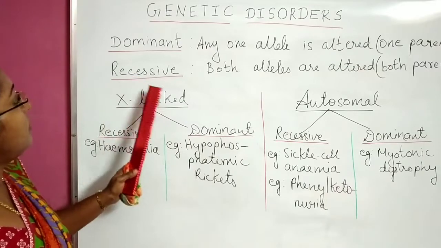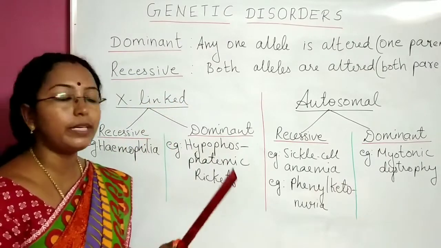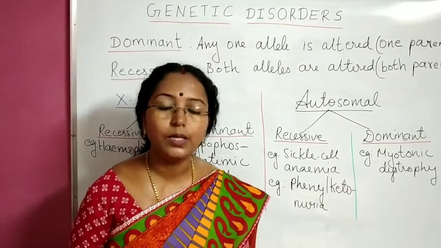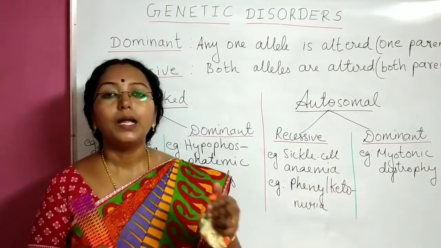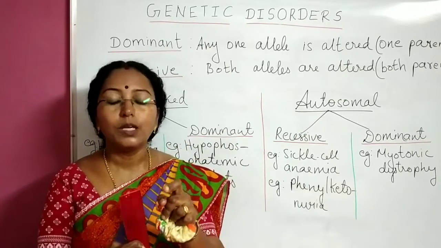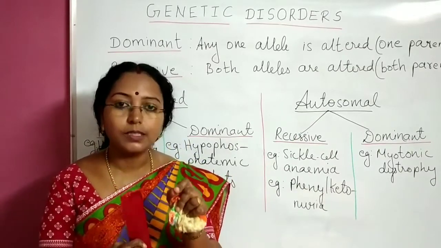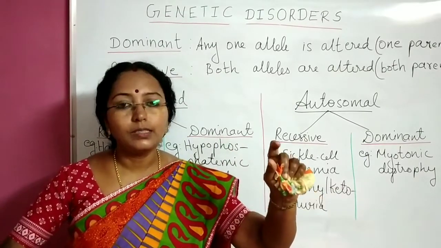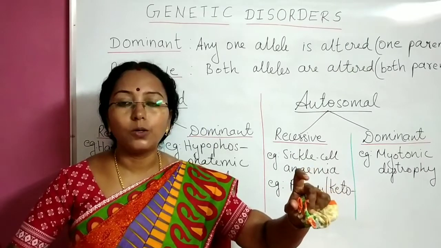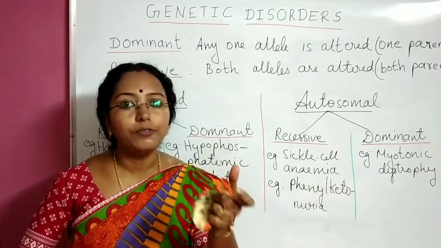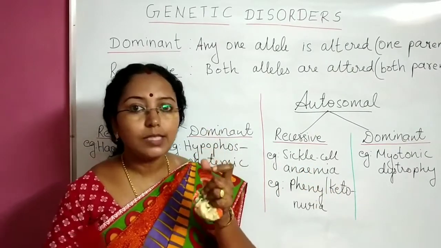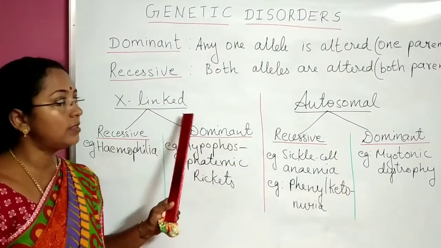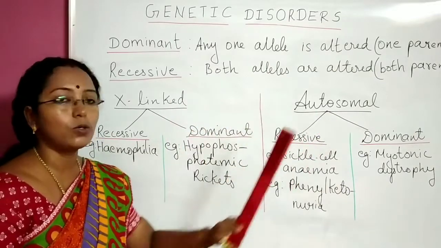Now again the genetic disorders can be of 2 types, that is X-linked and autosomal. If you remember in the previous video, we had learned in detail how these 46 chromosomes or 23 pairs of chromosomes in the human body are split up in the gametes. Among that, 22 pairs are autosomes and there is 1 pair of sex chromosomes. Here I have put it as X-linked. It is related to sex-linked and the rest autosomal.